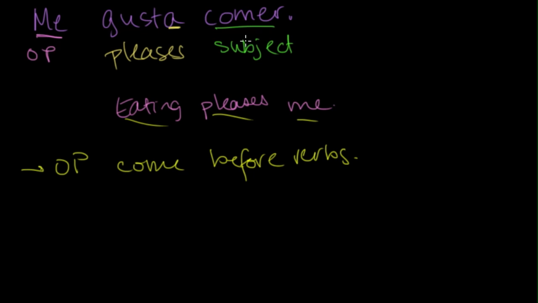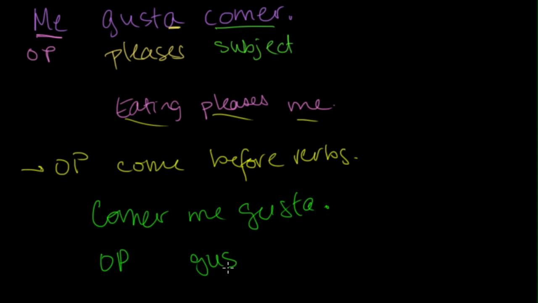And the reason that comer is after the verb is just sort of structural tradition. You can technically say comer me gusta, but things can get confusing. So for right now, let's stick with our usual order of object pronoun, form of gustar, and then the subject. So as long as you know that the subject is here, you'll be fine. Let's work on translating some sentences.